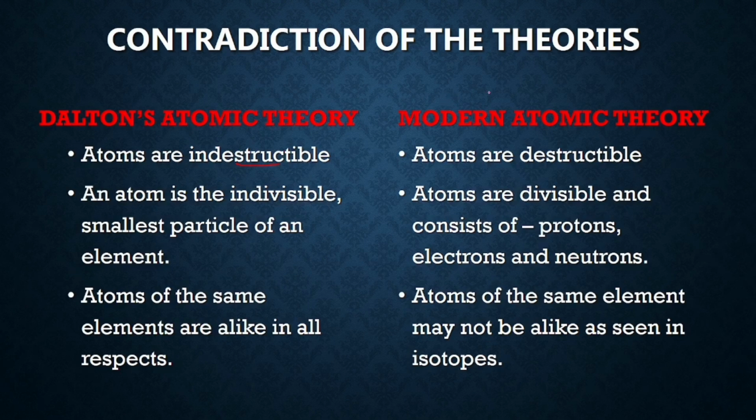But according to the modern atomic theory, atoms are destructible. They can be broken down into simple subatomic particles. An atom is the indivisible smallest particle of an element according to Dalton's theory, but atoms are divisible and consist of protons, electrons, and neutrons. Atoms of the same element are alike in all respects, but atoms of the same element may not be alike, as seen in isotopes. What are isotopes? We'll discuss that a little later in the same presentation.